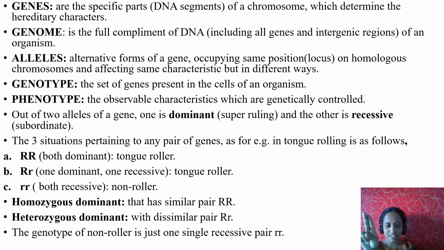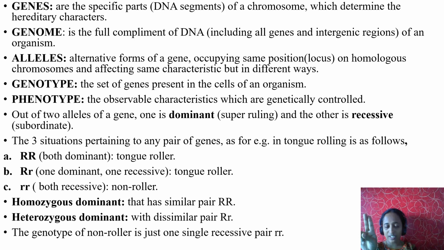Small r is a little bit small. You see here, small finger. Forefinger is small. So I am showing this. This is capital R. So capital R, small r. Tongue rolling. So the capital R is the dominant one. It dominates, I mean it helps in rolling.